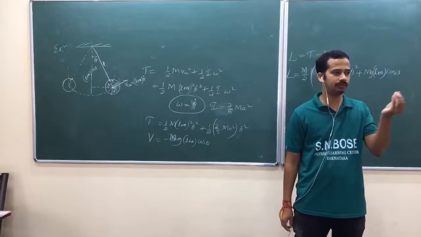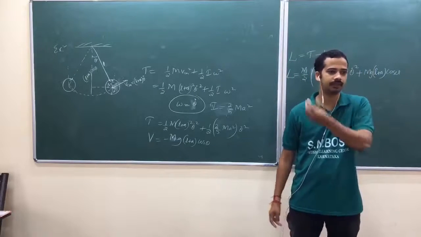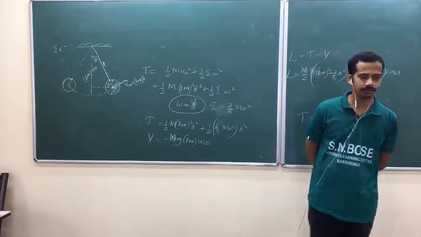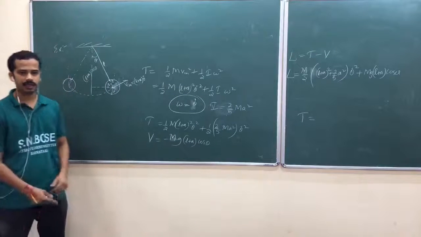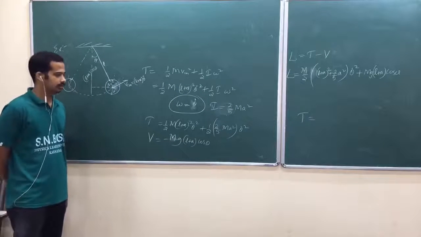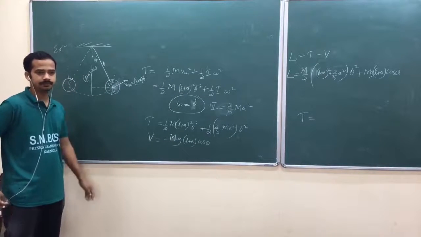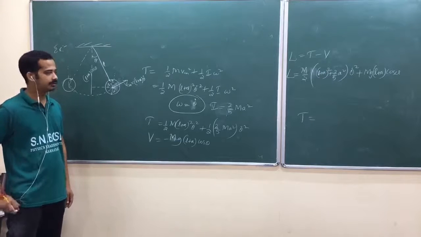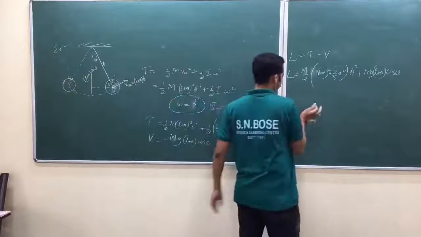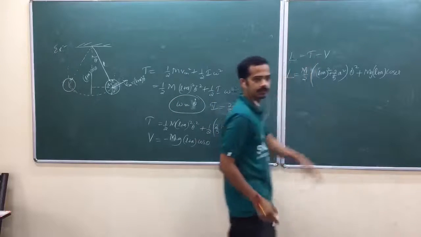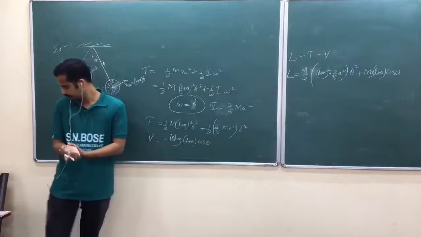Then its mass will be low, so that air resistance will be very high. So even though it's a very small experiment, a lot of things you can take to make it as accurate as possible. Everything can be taken into consideration. Okay. So now, find the time period.